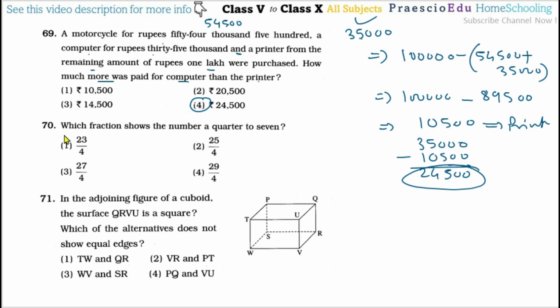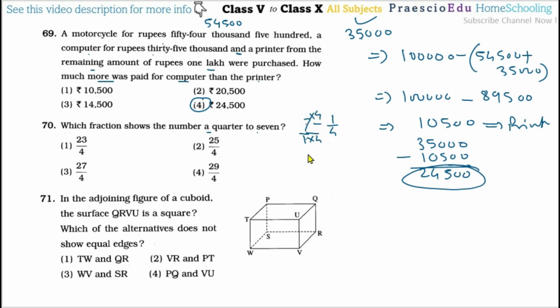Now question number 70, which fraction shows the number a quarter to 7? Means before 7 there is a quarter, means we have to deduct 1 by 4 from the 7, or we can say subtraction of this 1 by 4 from the 7. So here the denominator is 1, so we will make the denominator the same. So to make the denominator 4, we have to multiply by 4. So the same multiply by 4 in the numerator.